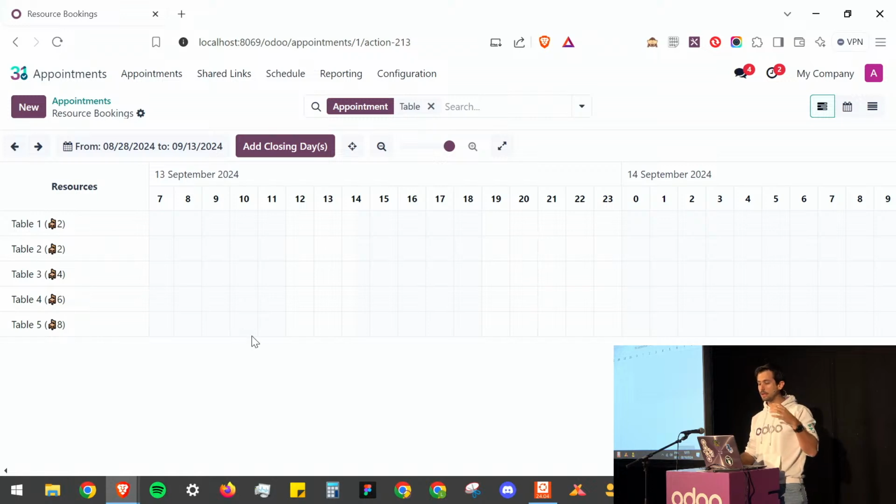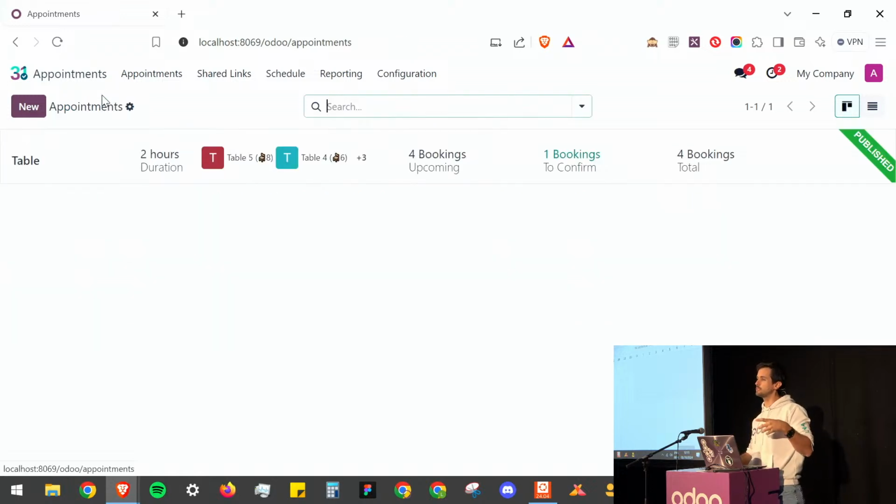It will be added, and so from there on, this table won't be available for the next customers. The idea is that sometimes your resources, you need to clean them, to fix them, to repair them, etc. So we just remove them from the overview, and from the calendar that you saw on the front end, they won't be considered as available, which means that you make sure that you don't sell a service that you actually cannot deliver.